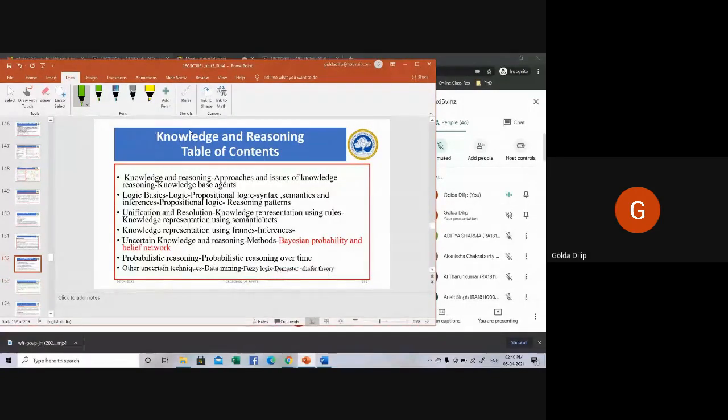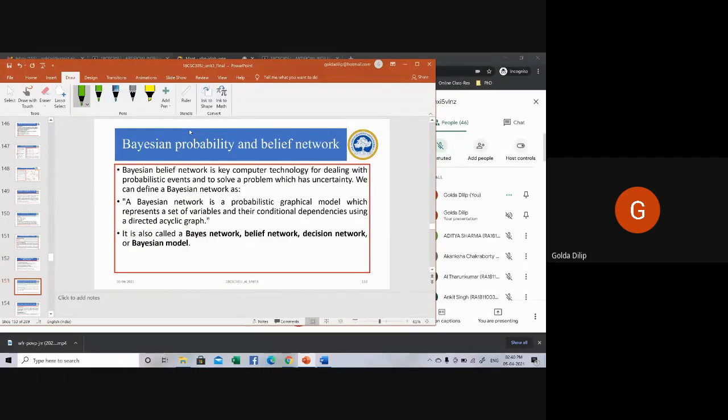Next, coming to Bayesian probability and belief network, an extension of it. A Bayesian network is a probabilistic graphical model which represents a set of variables, the random variables. There we saw cloudy, windy, and all those things.